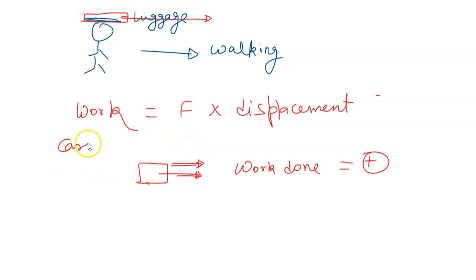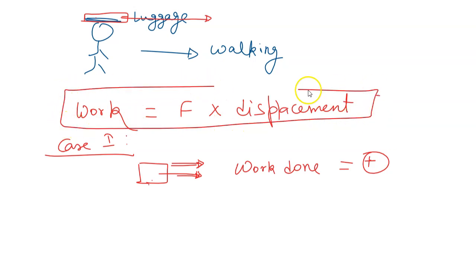That is first case. So we are talking about the types of work. This is the basic difference, basic definition of work. So in the foundation class, we will be seeing what is the actual formula of work, which is helping us to find positive, negative and zero work. But that requires the usage of trigonometry.